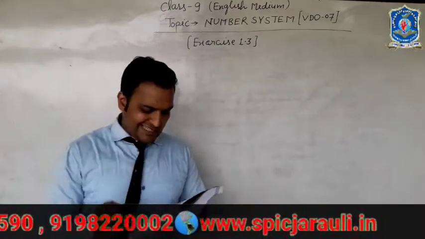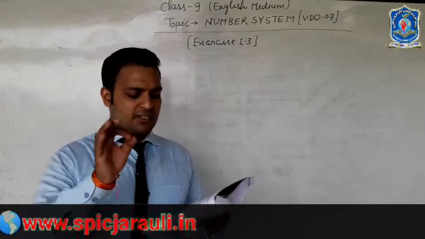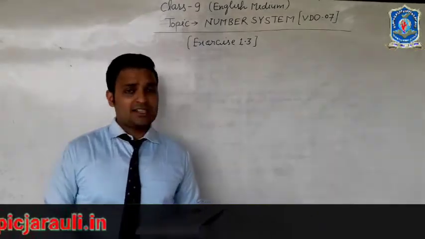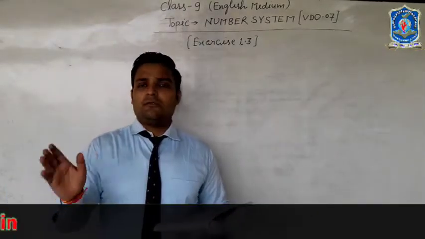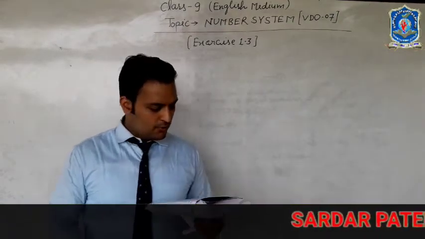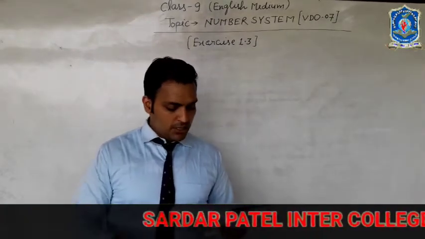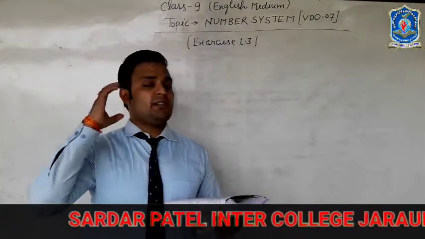The question is asking us to look at several examples of rational numbers in the form P upon Q. We know that rational numbers are in the form P upon Q, where P and Q are integers with no common factors other than 1, and having terminating decimal representation.